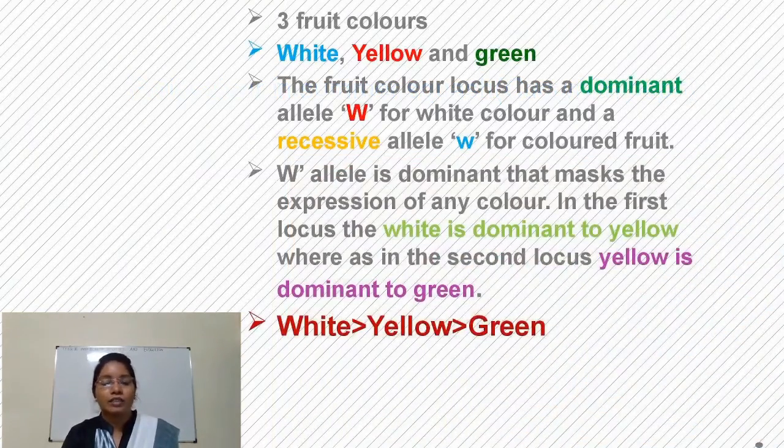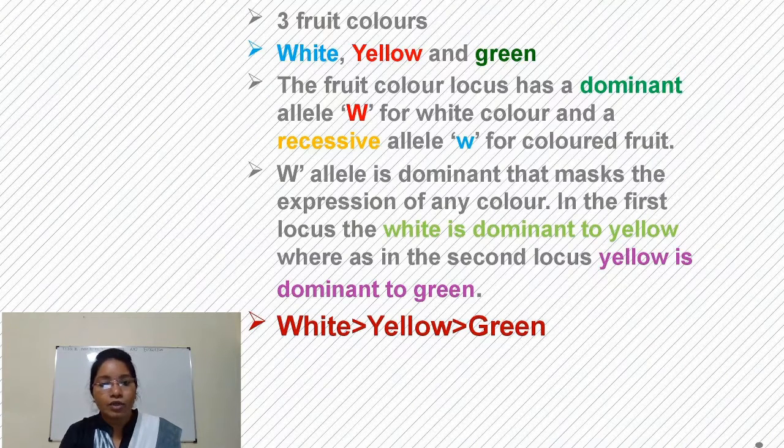So, in summer squash, there are three types of fruit colors. One is white, second is yellow, and third is green. So, fruit color locus has dominant allele capital W for white and recessive allele small w for colored fruit. So, capital W is dominant that suppresses expression of any other color.